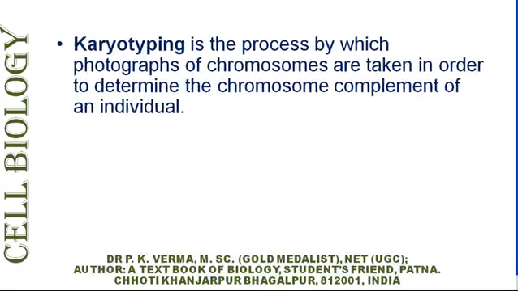Now, what is karyotype formation? Karyotyping is the process by which photographs of chromosomes are taken in order to determine the chromosome complement of an individual species.